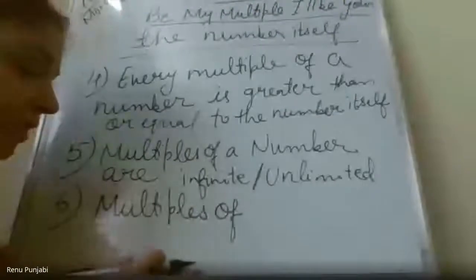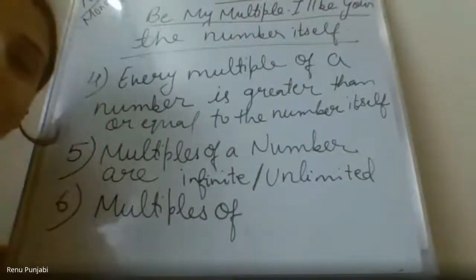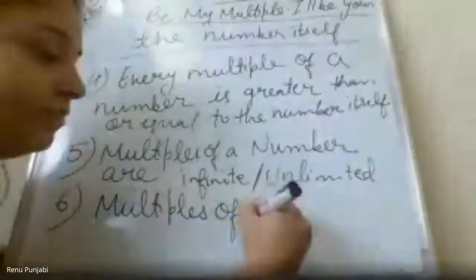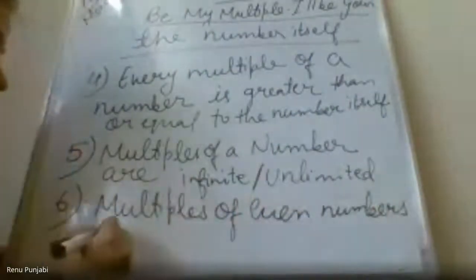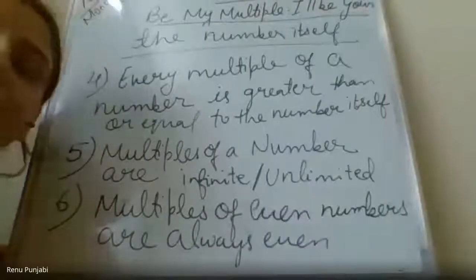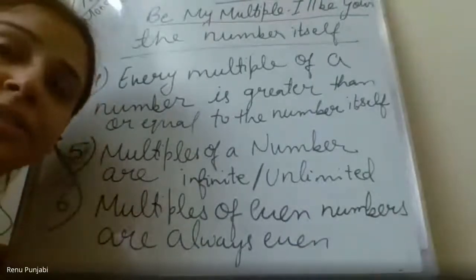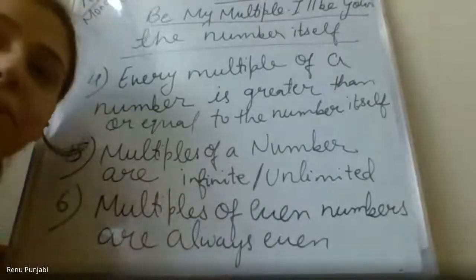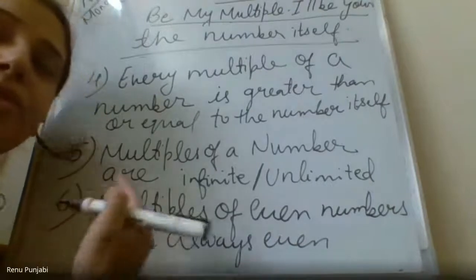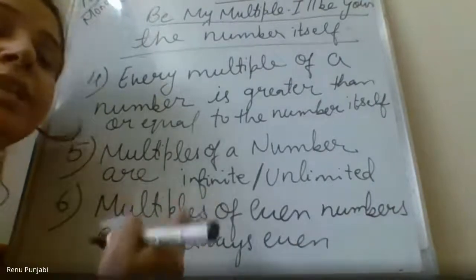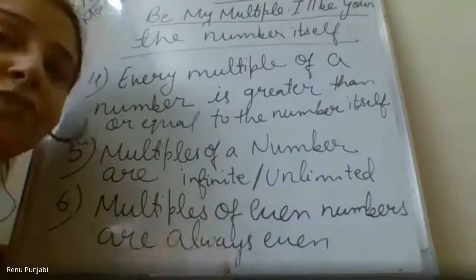So there is one trick also: multiples of even numbers are always even. For example, take 4, an even number. If I want to write the multiples of 4, 4 ones are 4, 4 twos are 8, 4 threes are 12. In this way you can check that multiples of even numbers are always even.